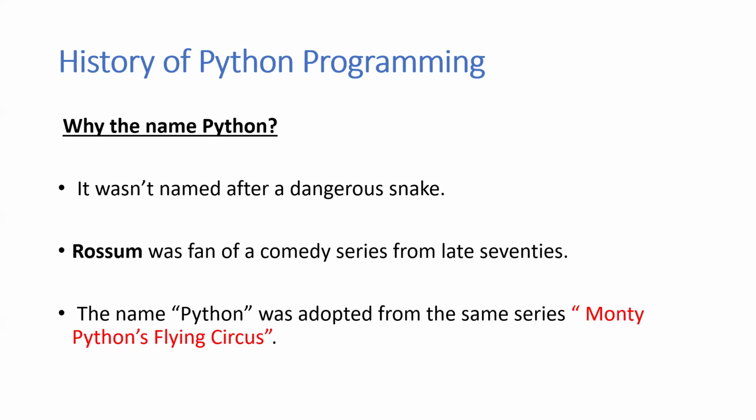Let's see why the name Python came. Guido van Rossum was a fan of a comedy series from the late 70s. The person who invented Python was a big fan of that comedy series. The name Python was adapted from the name of the series, Monty Python's Flying Circus. From Monty Python's Flying Circus, they took the name Python.